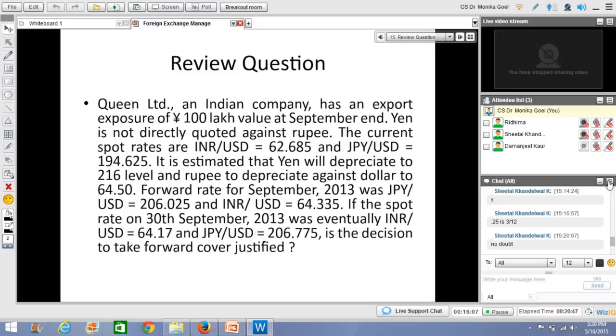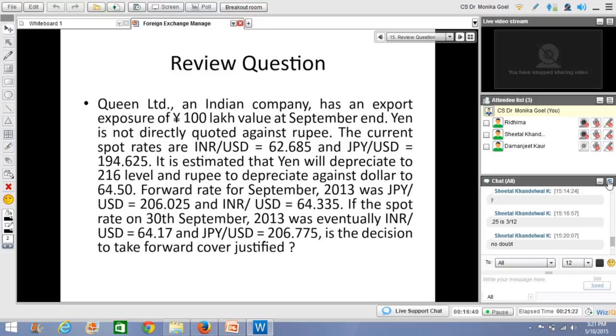The current spot rates are INR to USD 62.685. That means 62.685 rupees are required to buy $1, and the rate for Japanese yen to USD is 194.625, so 194.625 Japanese yen per $1, right?